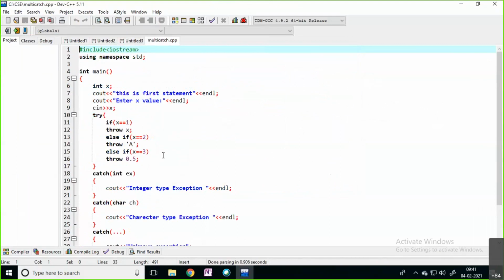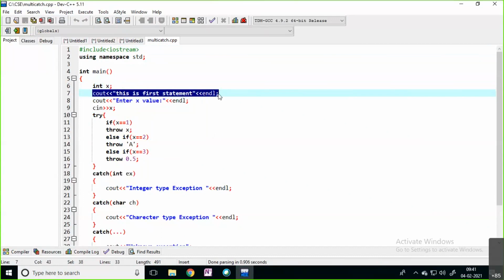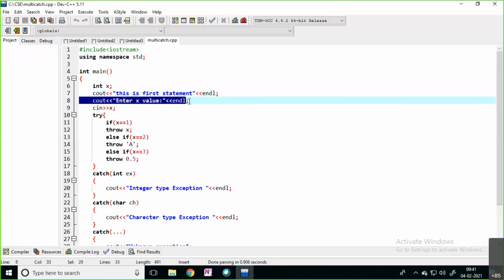I think yesterday we have seen this example. Just go through it once. Okay, simple. Inside main, I have one variable x. And then the first statement, for your flow of execution, I have just written one cout statement. This is the first statement in your program. Then it is going to ask for your x value.